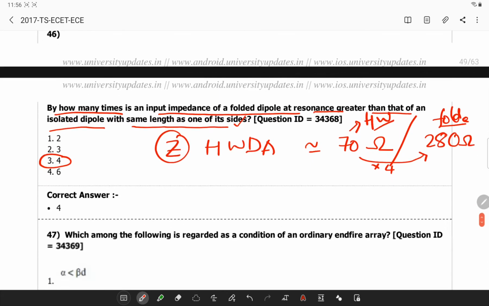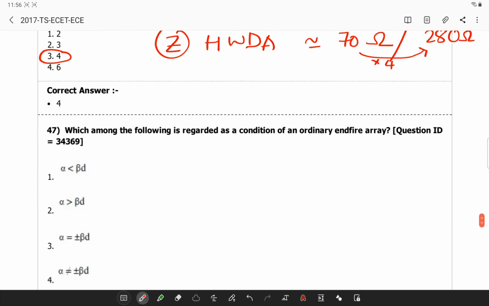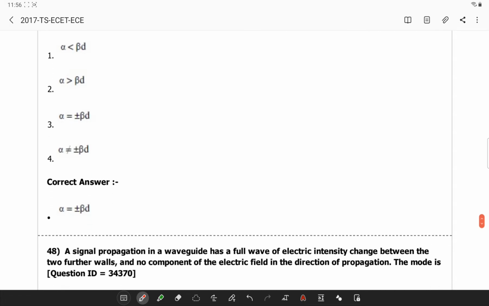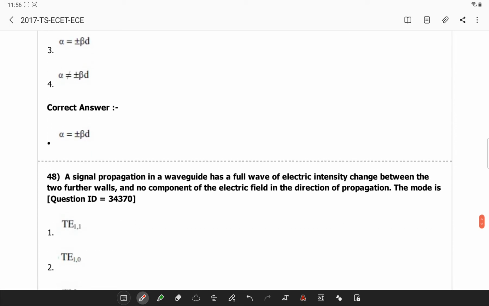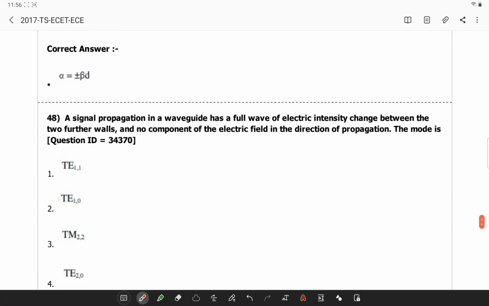Next, a signal propagation in a waveguide has a full wave of electric intensity change between the two further walls and no component of electric field in the direction of propagation.